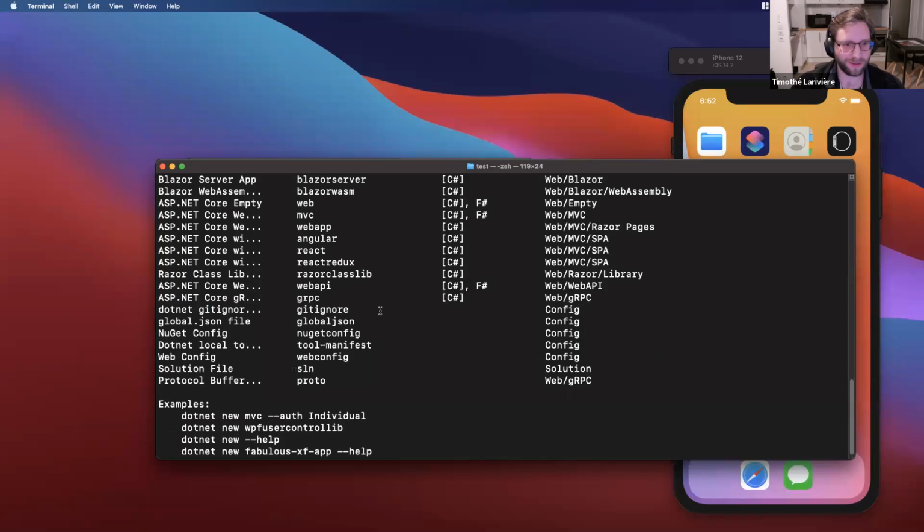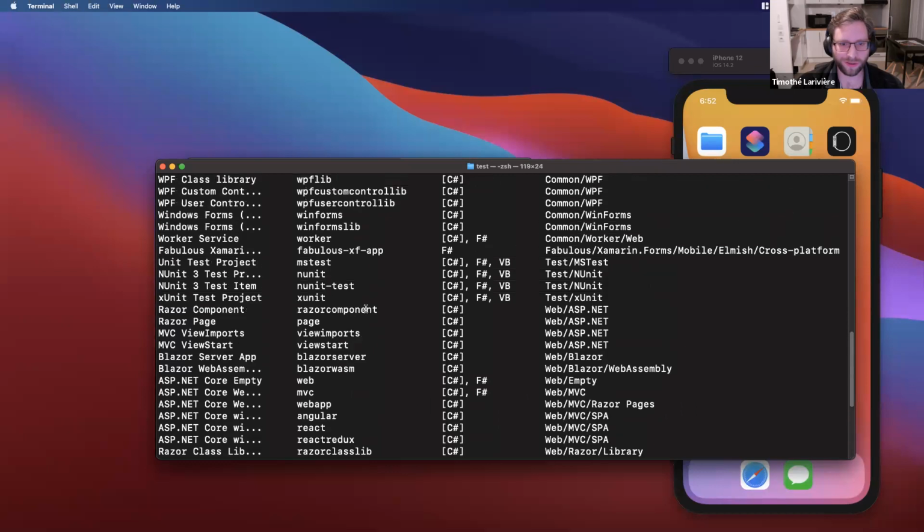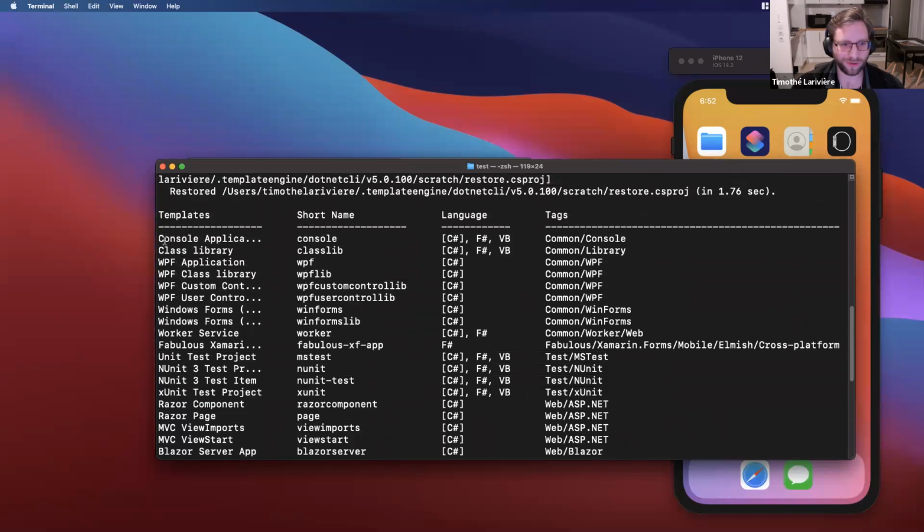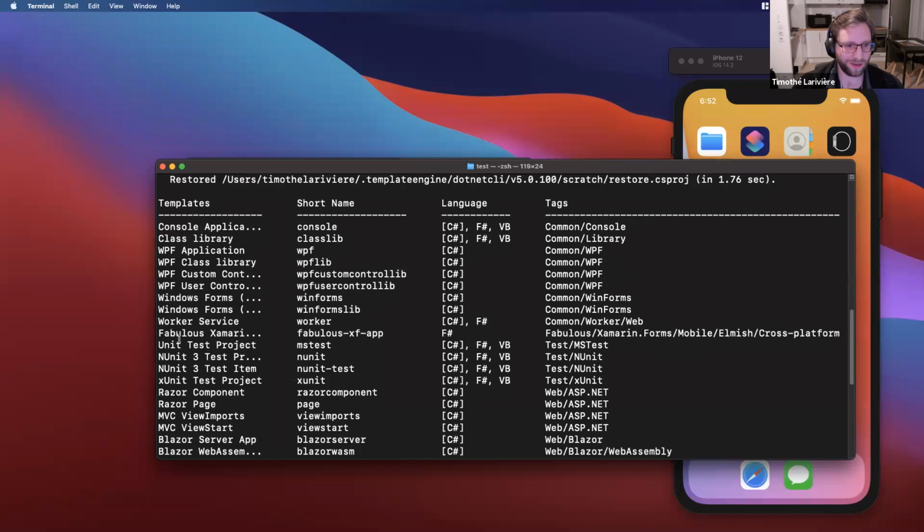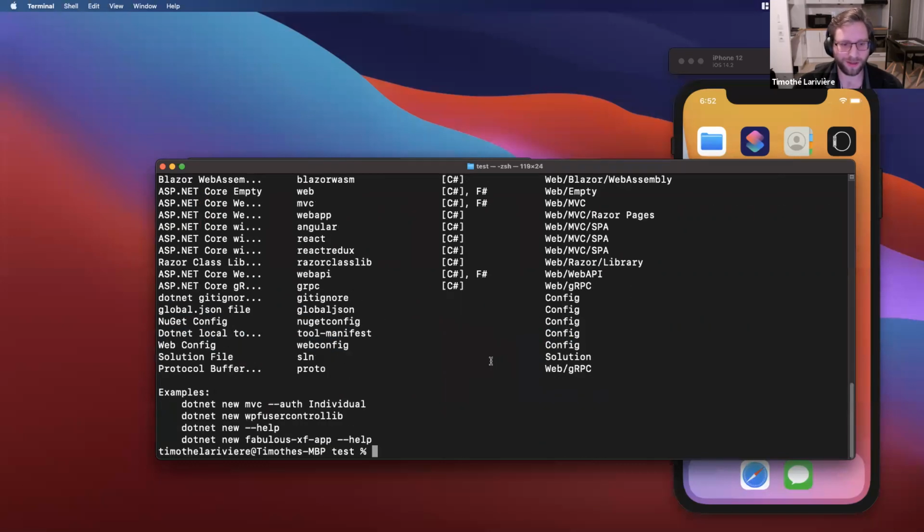Okay, so now when we call dotnet new, we have access to all those predefined templates, including the Fabulous Xamarin Forms one that you can find under the short name fabulous-xf-app, which is available for F#. So now if I write dotnet new fabulous-xf-app -n, where -n is a shortcut for --name, let's call it SqueakyApp.